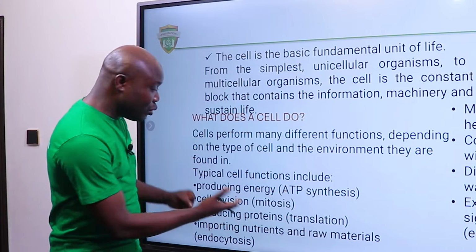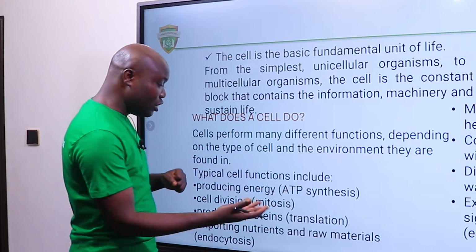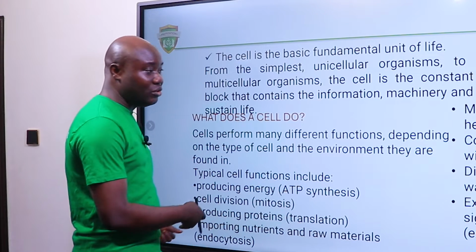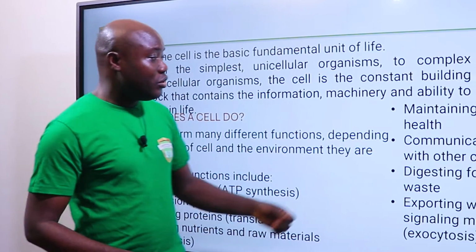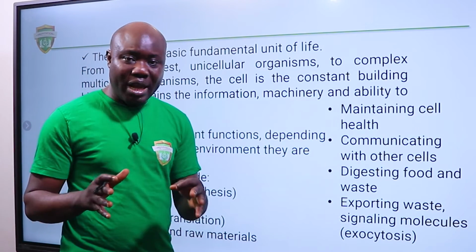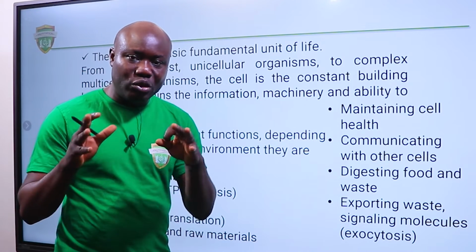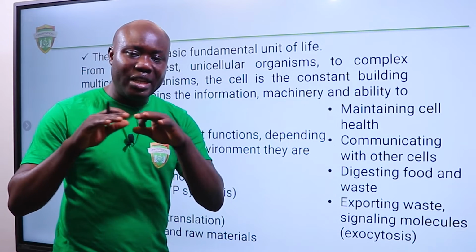Okay, we have producing protein, that is known as what? Translation. Importing nutrients and raw materials is known as endocytosis. We also have maintaining cell health, that means how to balance the health of a cell to be sure that, okay, this cell is healthy.